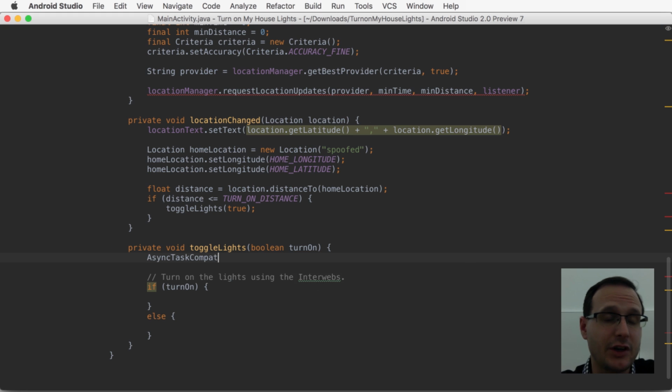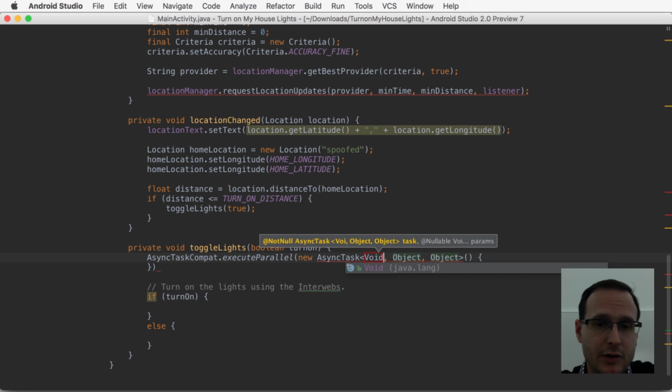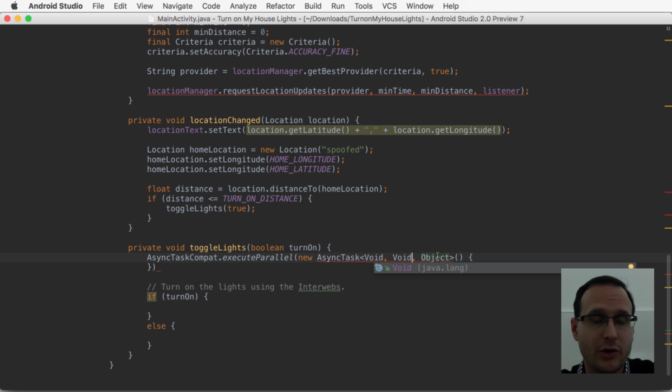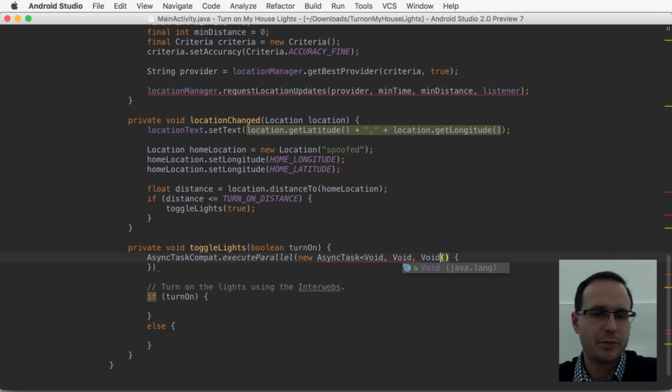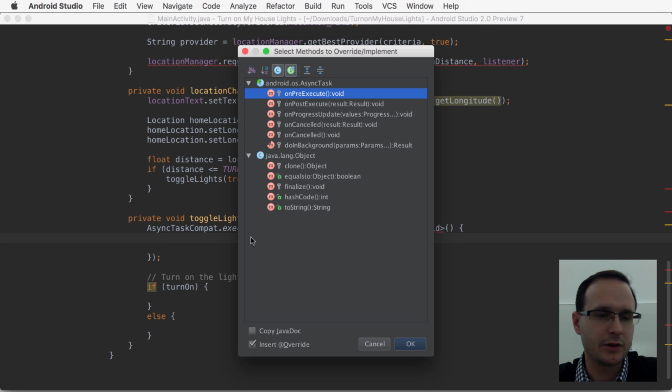We can't actually, or we're not allowed to access the internet on the main thread, so we're going to have to move it into a background thread. So we're going to do that by creating an async task, which creates some simple handlers for us to make this life a little bit easier. Again, like I said, not the right approach to this, much better ways using services, but this is an easy way for us to get started.